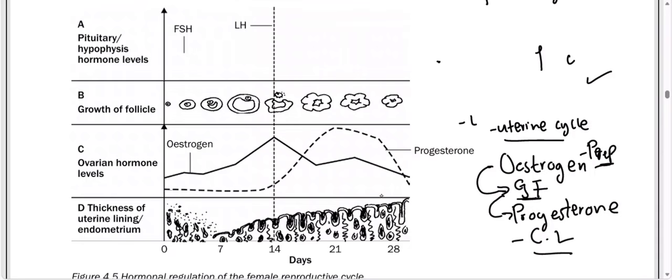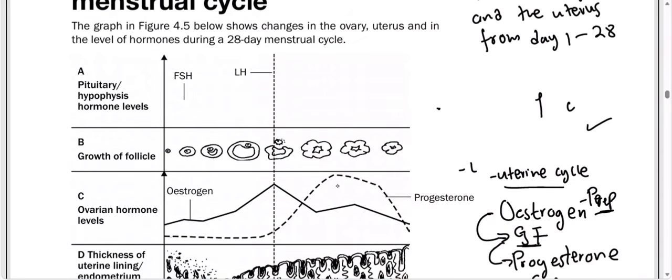So now let us analyze the graph. So good people, during the first week of the menstrual cycle, we have the pituitary gland, which is our master gland. It releases different hormones directly into the bloodstream. So it means that during the first week, the pituitary gland will give us FSH. Here we have FSH. We are going to have FSH like this.